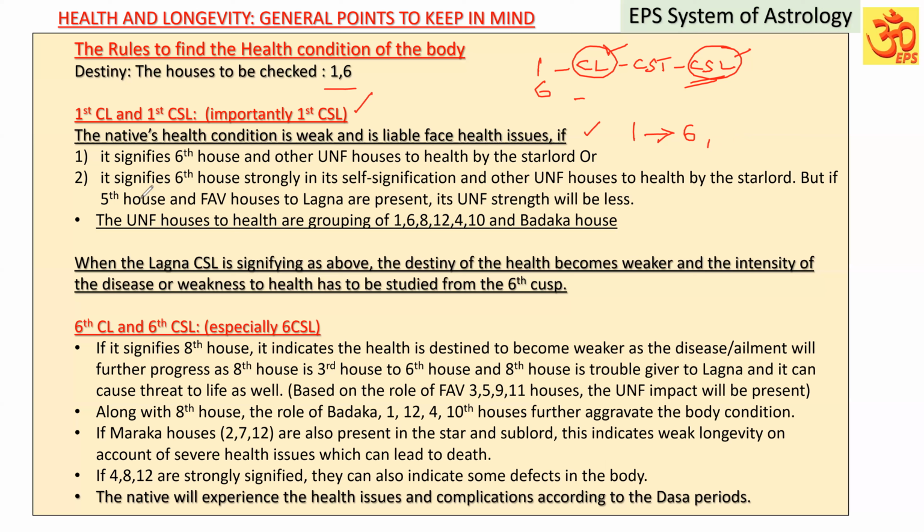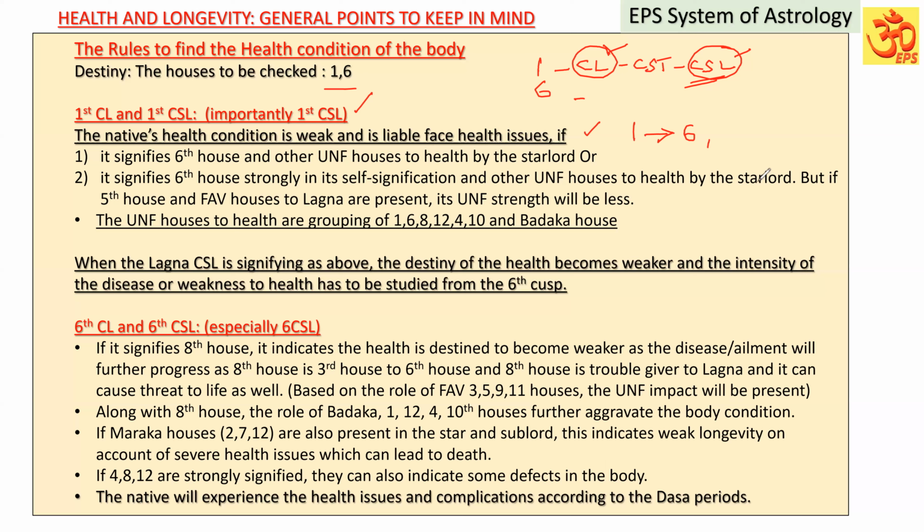Or second point, if it signifies the sixth house strongly in its self-signification itself. Suppose the Lagna Lord or Lagna Sub-lord itself is connected to the sixth house. The Lagna Sub-lord or Lagna Lord may be occupying the sixth house, or itself can be the sixth lord. So it means Lagna in its self-signification has the sixth house, and through the star lord it has the other unfavorable houses.